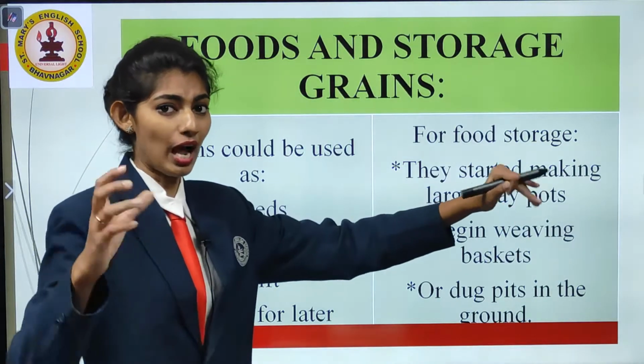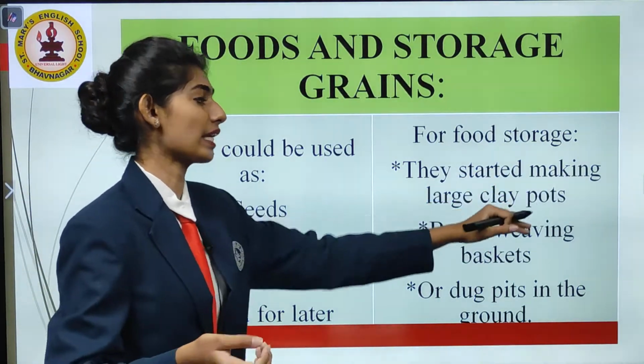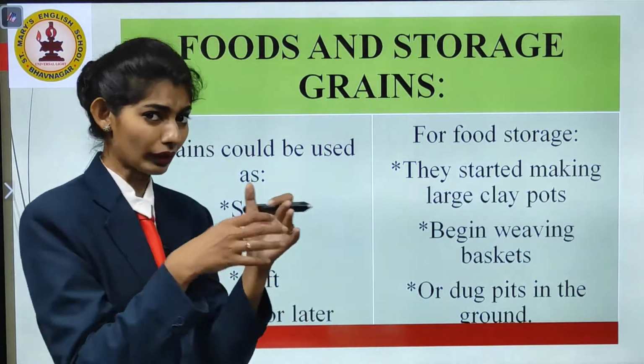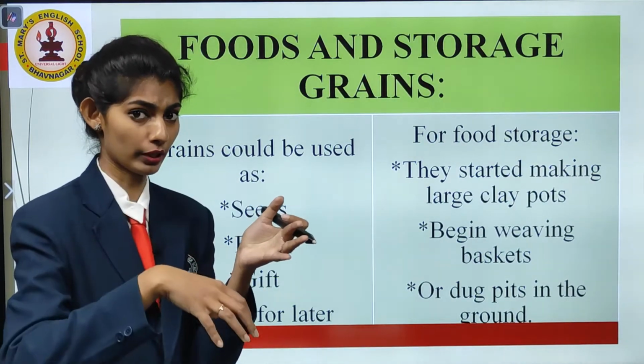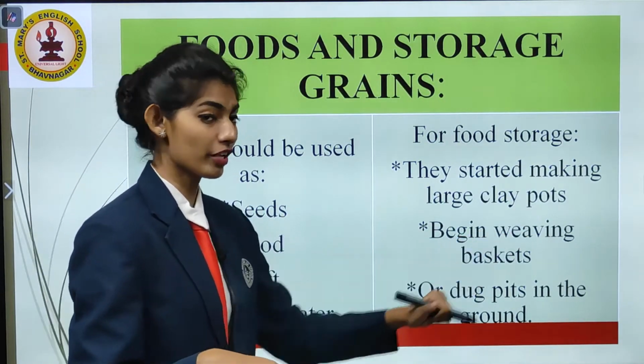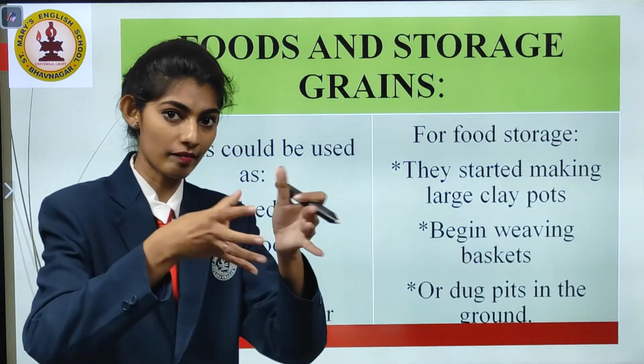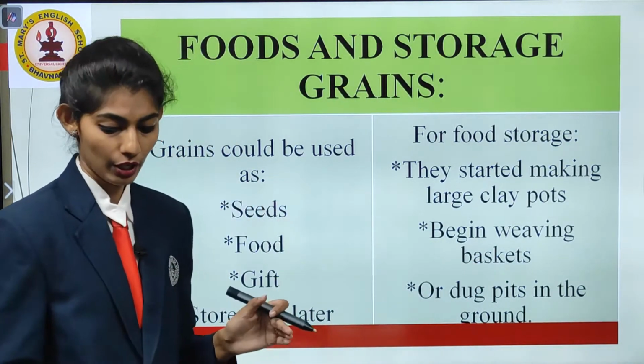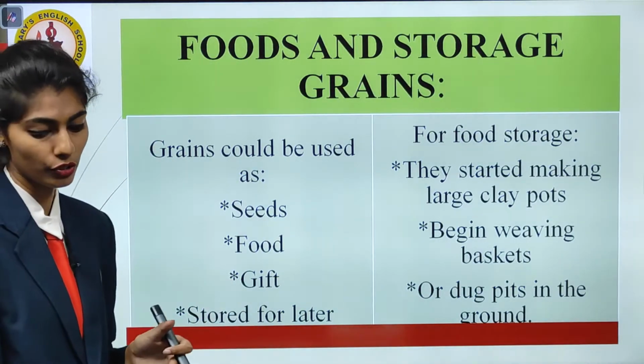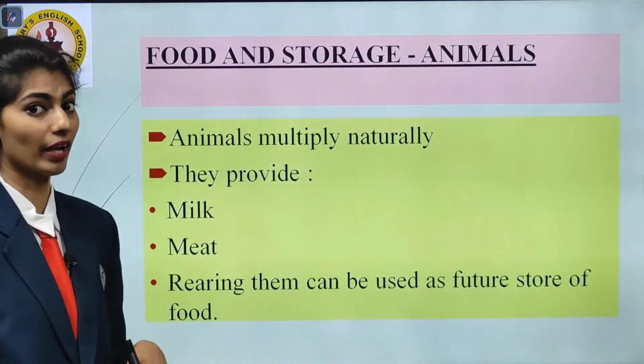How was the food stored? They started making large clay pots, the earthen pots, and they stored the grains in them. Then they began weaving baskets, or dug pits in the ground. So this is how food and the storage of grains were developed and progressed.